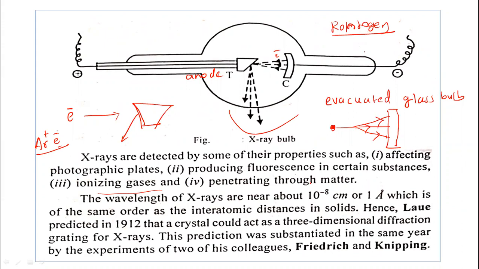X-rays penetrate through matter. We know that X-rays can penetrate our body. When we take an X-ray of some part of the body, these X-ray radiations are used. They affect the photographic plate, which means they are very active and dangerous. X-rays cannot be taken again and again.